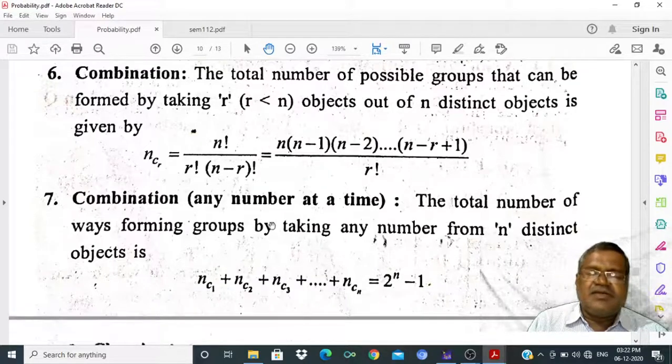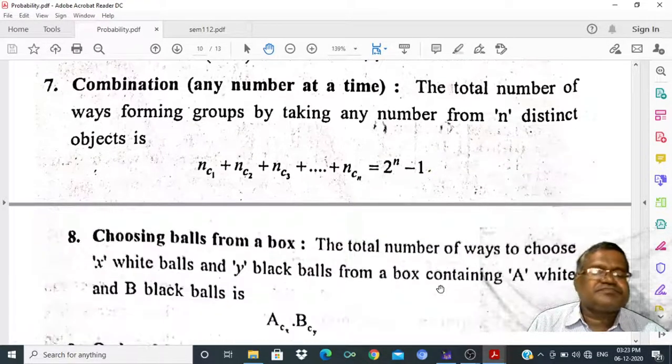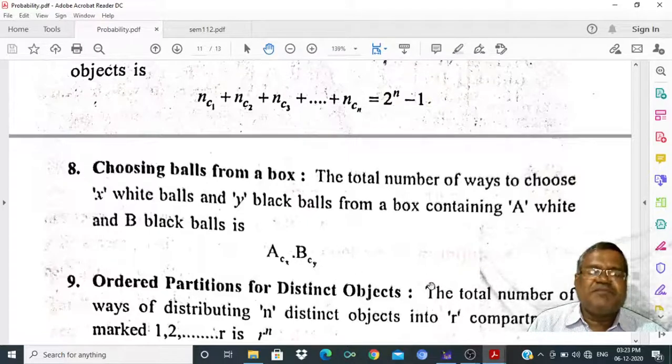The total number of ways of forming groups by taking any number of n distinct objects is 2 power n minus 1. Choosing balls from a box: the total number of ways to choose X white balls and Y black balls from a box containing A white and B black balls is aCx and bCy.